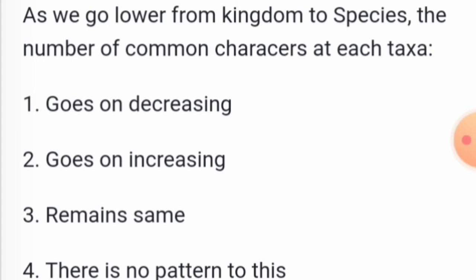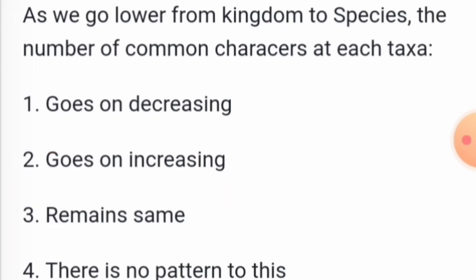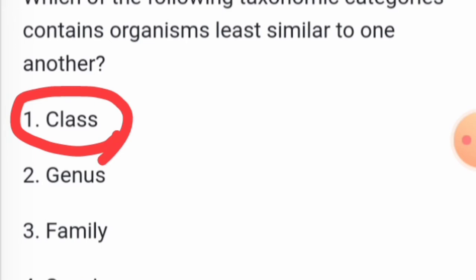As we go lower, from kingdom to species, the number of common characters at each taxon goes on increasing. And if you go from species to kingdom, the common characters go on decreasing. So which of the following taxonomic categories contains organisms least similar to one another? In these four options, the least similar characteristics you can find in the class.